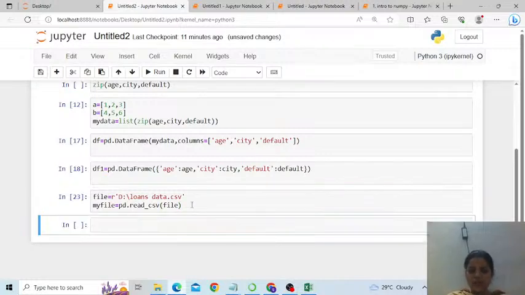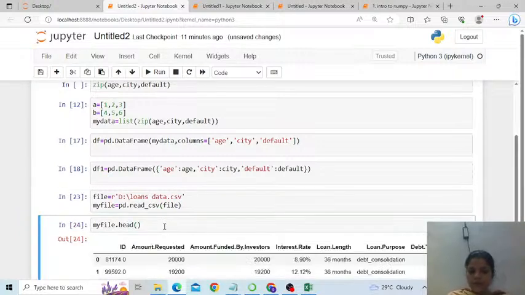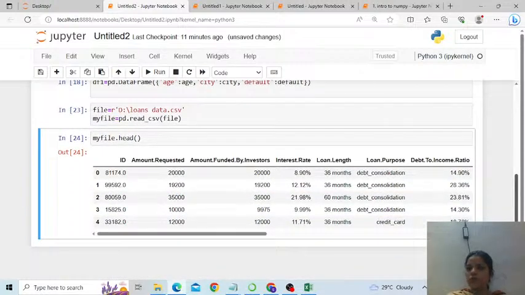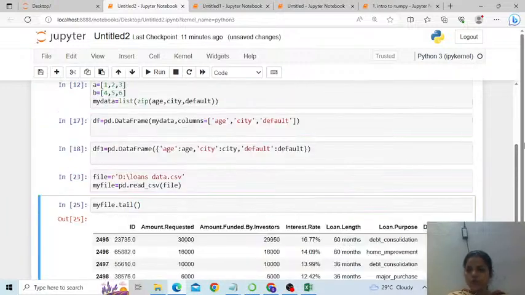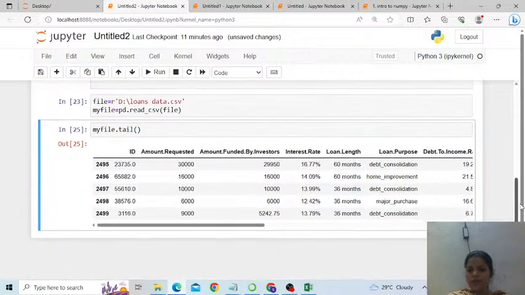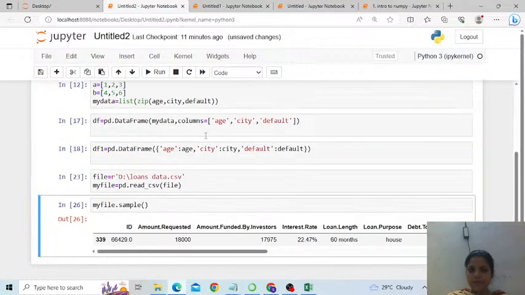Now there are certain operations that you can do with this variable. Say if I write my file dot head, have a look. It shows you the starting 5 rows by default; 0 to 4 means 5. Similarly, if you write my file dot tail, it shows you the ending 5 rows. If you want to select any 5 rows randomly, you have to write sample.